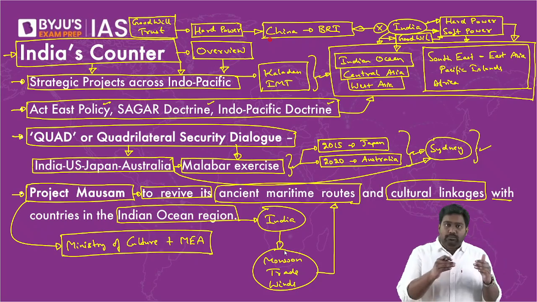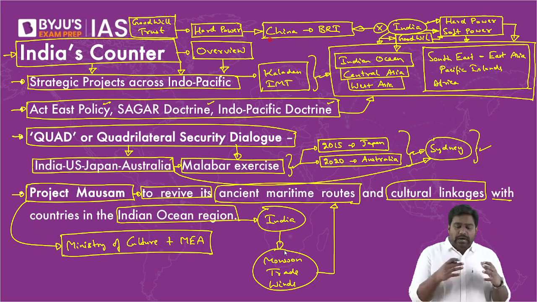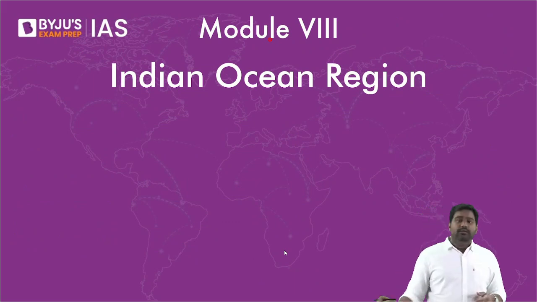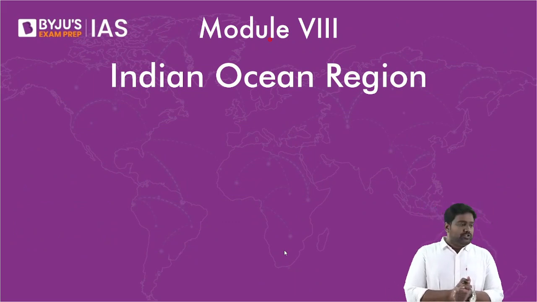Once we complete the whole syllabus, you'll get a more detailed picture regarding various projects and initiatives of India and how it is helping us to counter China. All right. So we've already covered some of these initiatives. Going forward, we'll be discussing many more, and this will give you a complete picture about India's approach to China. So this is where I would like to stop the discussion.